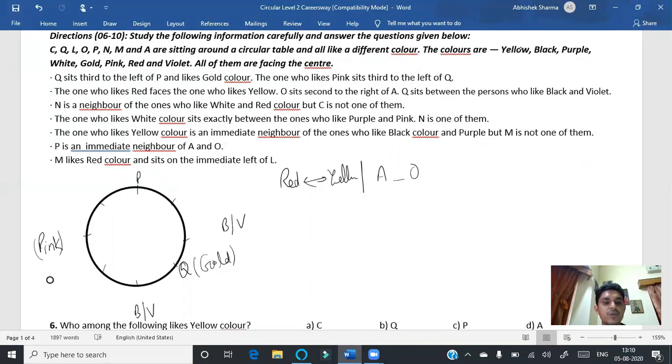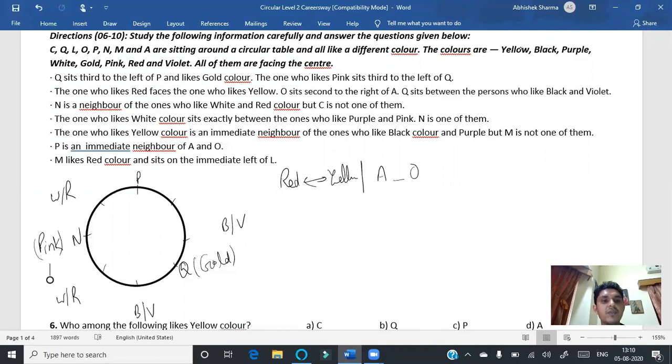Thereafter, N is a neighbor of the ones who like white and red. Definitely N must be here, and N is a neighbor of the ones who like white and red color. So white and red can be here, or white and red can be here. We have two possibilities, but C is not one of them. That means wherever the white or red color is, C will not be there.